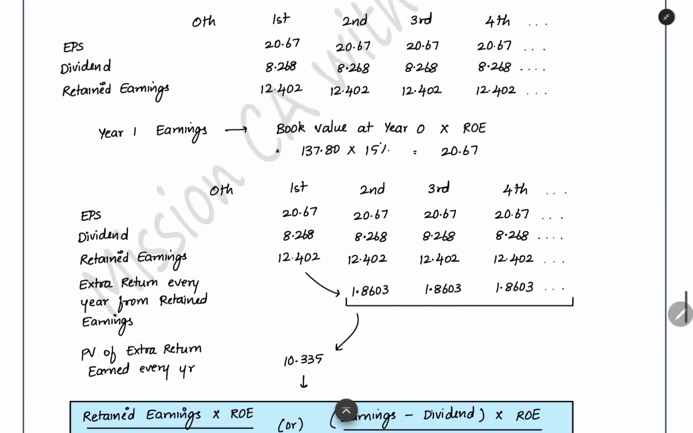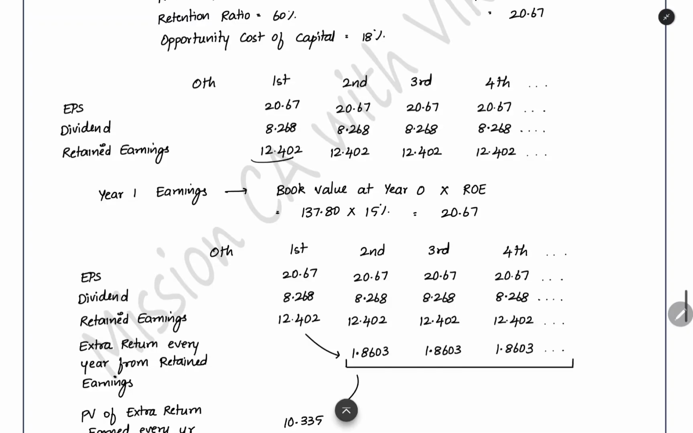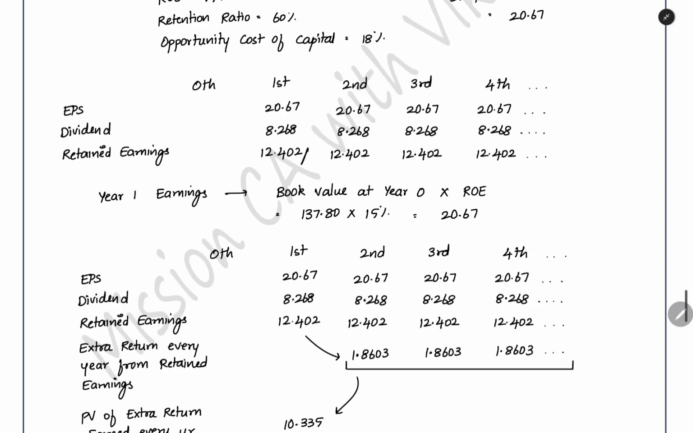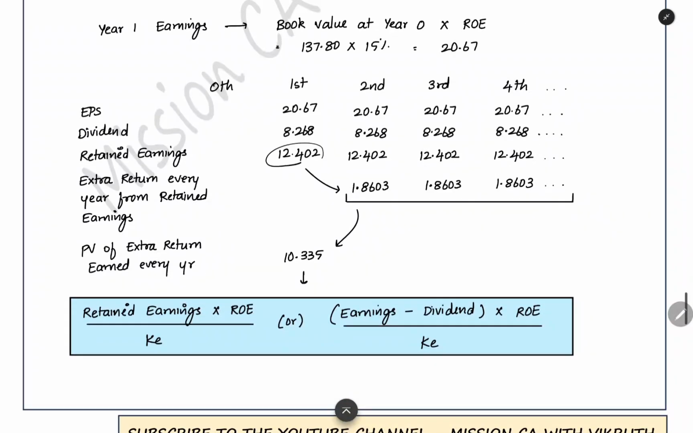Year 1 earnings, how we got it: book value at year 0 into return on equity. Now after that, in this year 1 you are retaining 12.402. This you will invest in the company, and then next year you will earn the same return on equity on the original book value, and you will also earn on this extra retained earnings. What is extra that is happening? On the retained earnings, you are earning the return on equity. This 12.402, you have now invested in the company. From every next year end, you will start to earn return on equity on that retained earnings amount. The first year you retained this much and reinvested it into the company. On that reinvested amount, every year you will get 15% return.